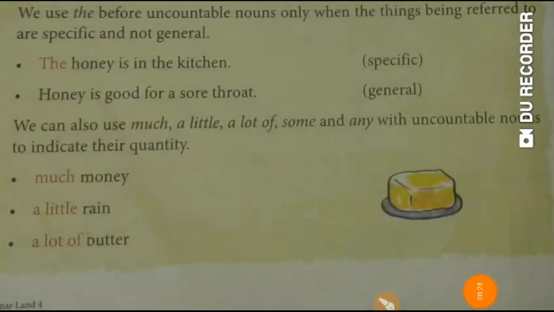We use a little to indicate a small quantity of something. For example, a little rain. Again, we use a lot of to indicate a large quantity of something. For example, a lot of butter.